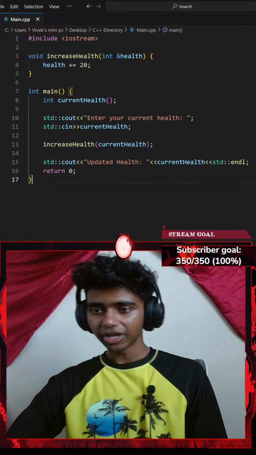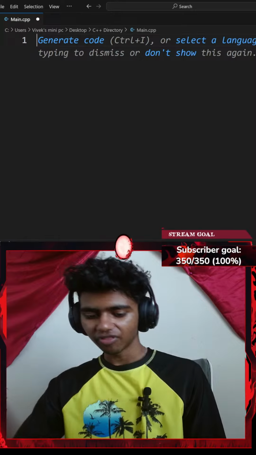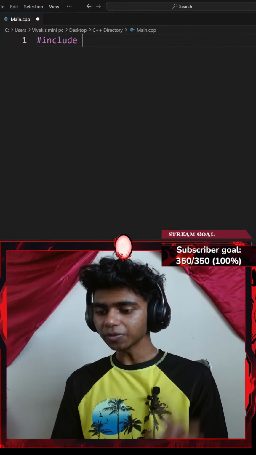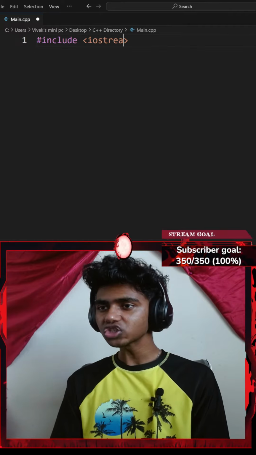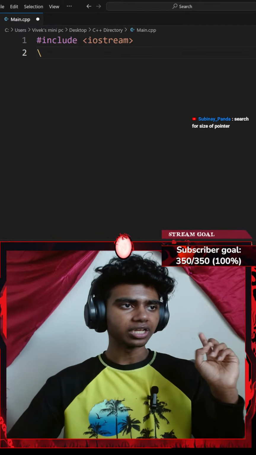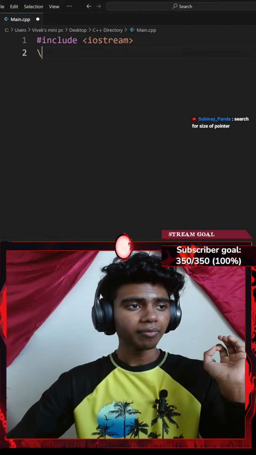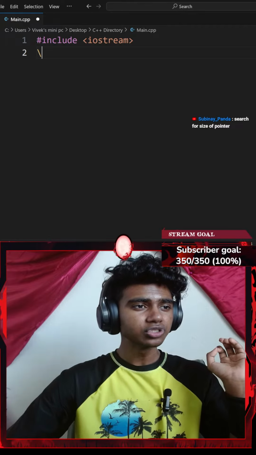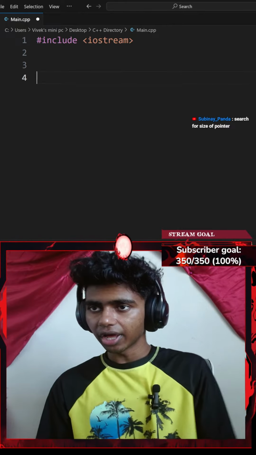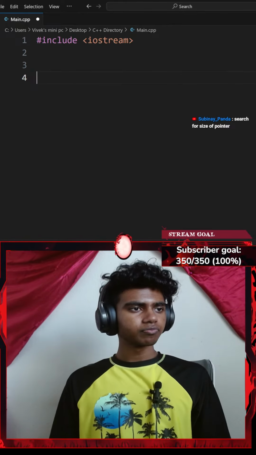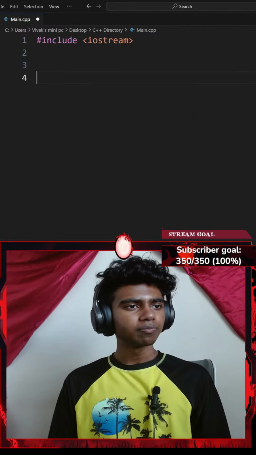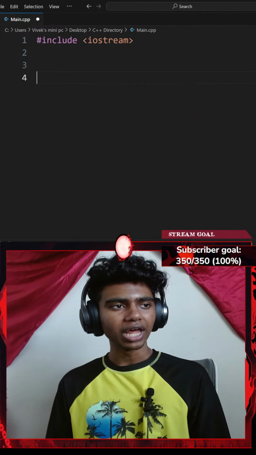Okay, let me start off by going with Control A, deleting everything, and then including a pair of angle braces. Let me go with iostream. Next up, what else do I need? Okay, so write a program that does the following: asks the user for their player's health, and passes the health by reference to a function called apply damage.